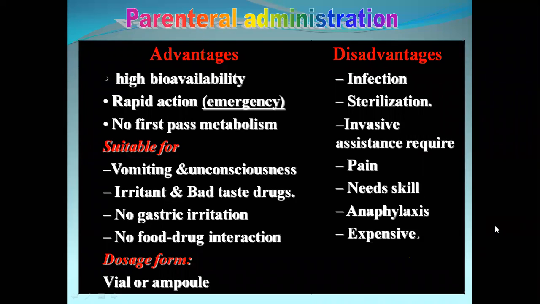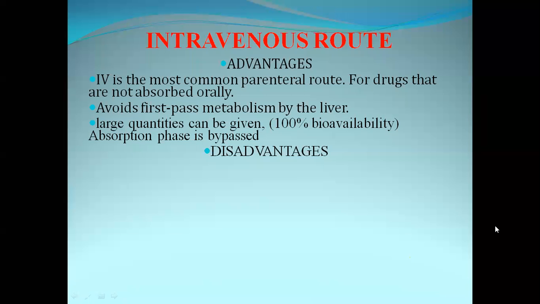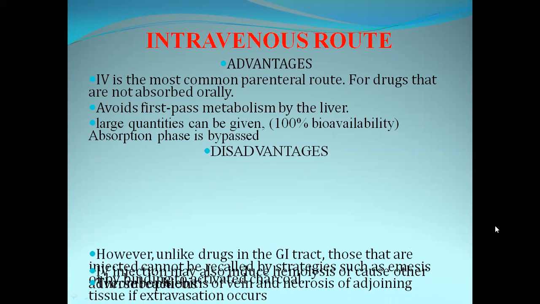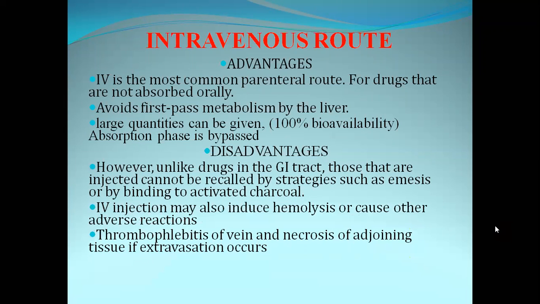Now the next one is the intravenous route of drug administration. Here the drug is administered in the vein. The advantage is that intravenous is the most common parenteral route for drugs that are not absorbed orally, and this will bypass first pass metabolism.